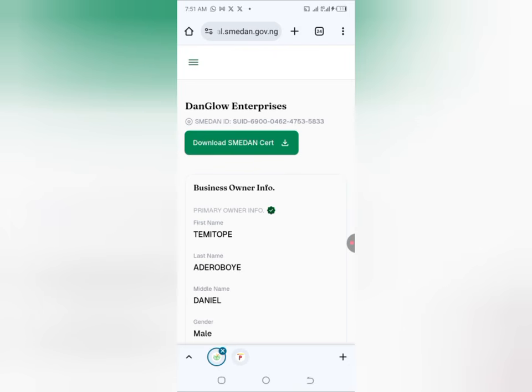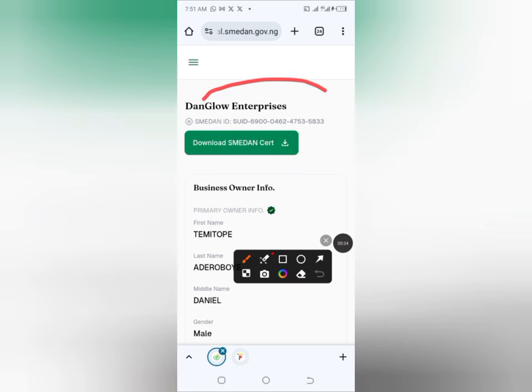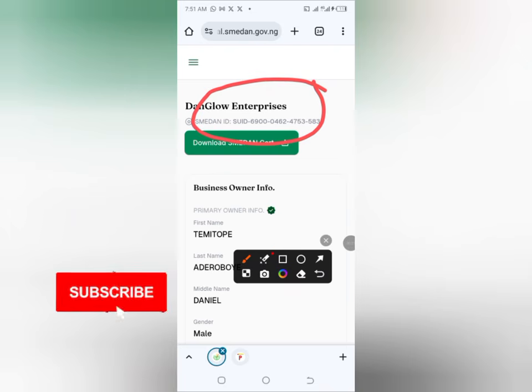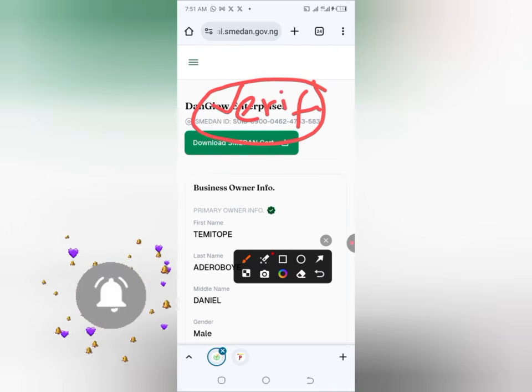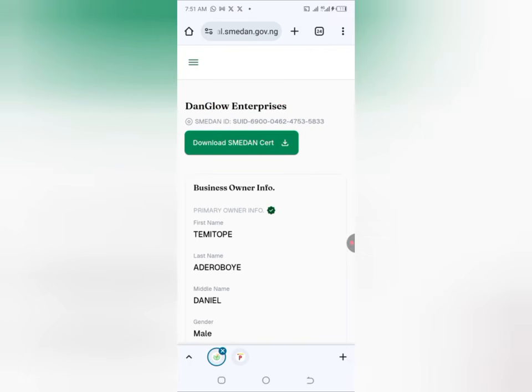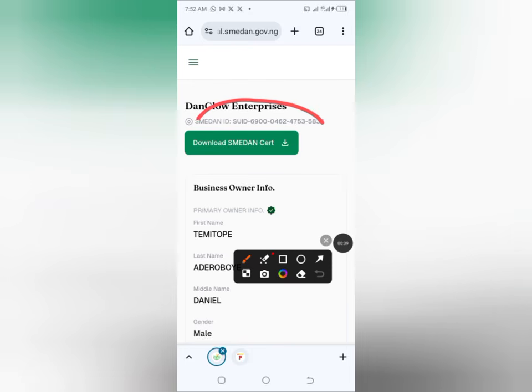What I did was I went back to the portal and signed in. You remember you created an account. When I signed in, I clicked on the verification. If your verification failed, when you sign in, you will see where you can verify your ID again. When you tap on that, just do your face verification, and that is all I did, and I became verified. As you can see now, I can download my SMEDAN certificate.